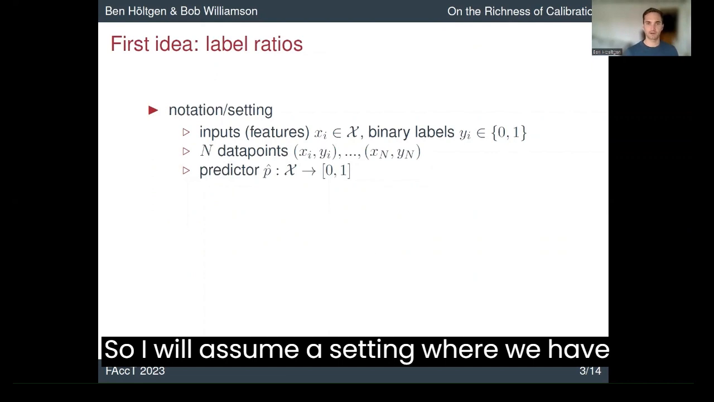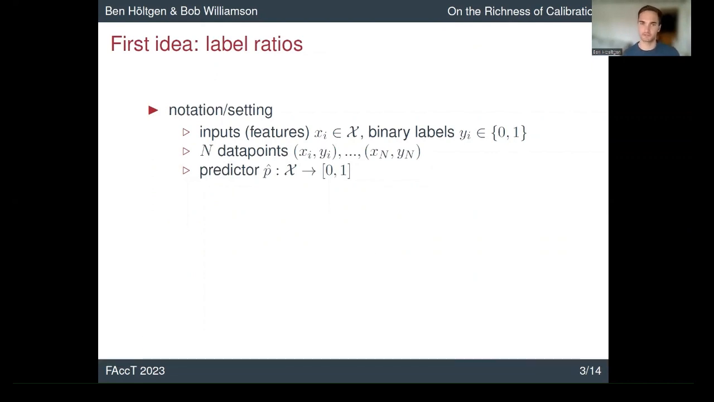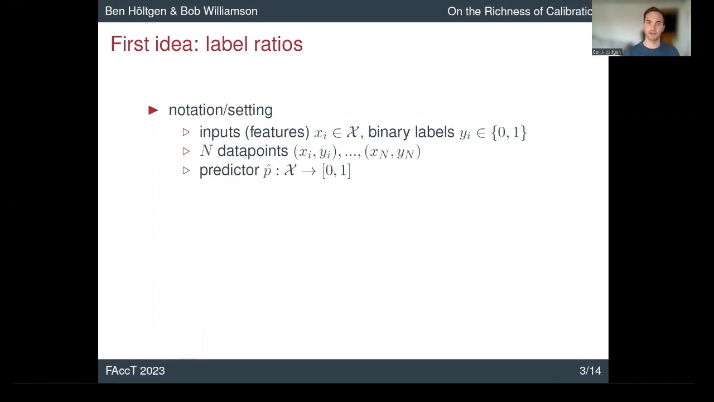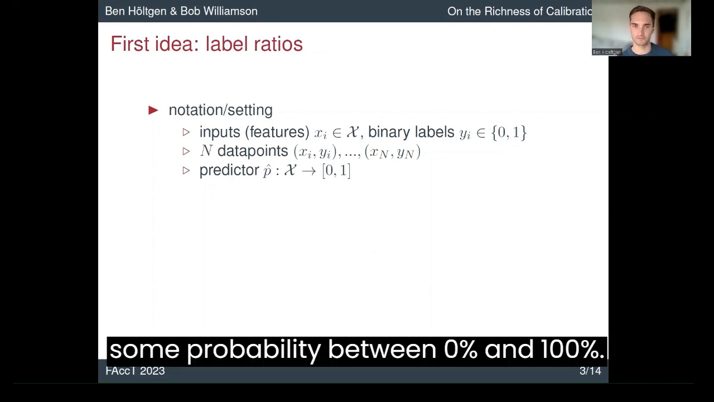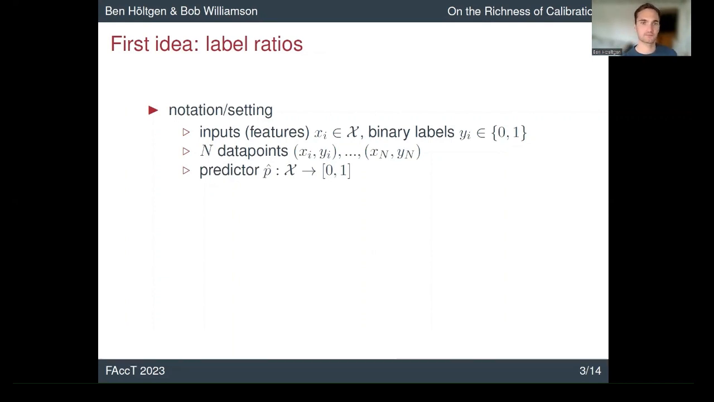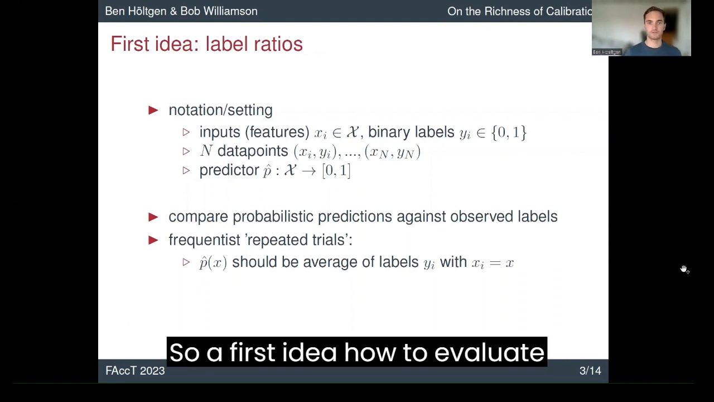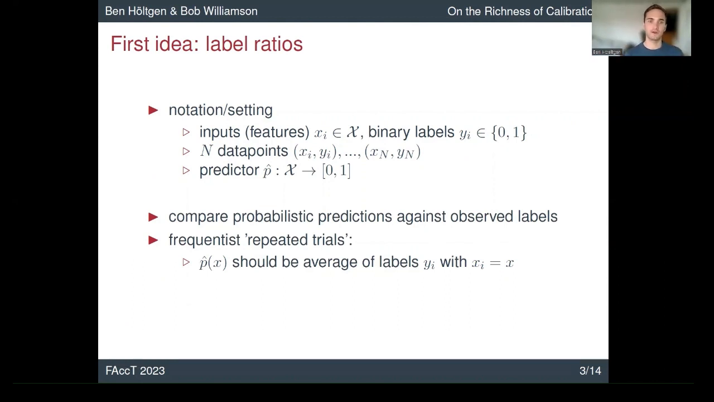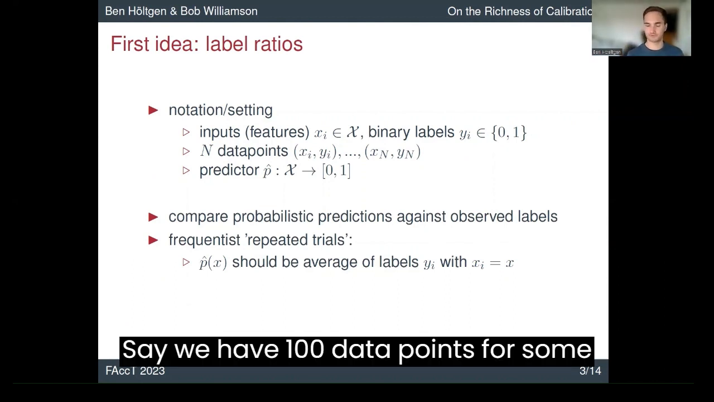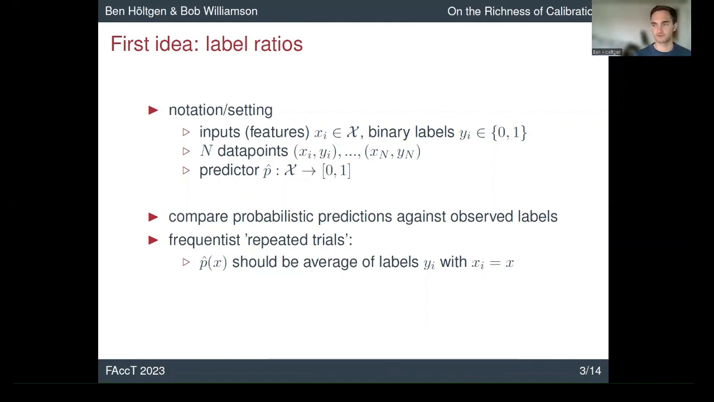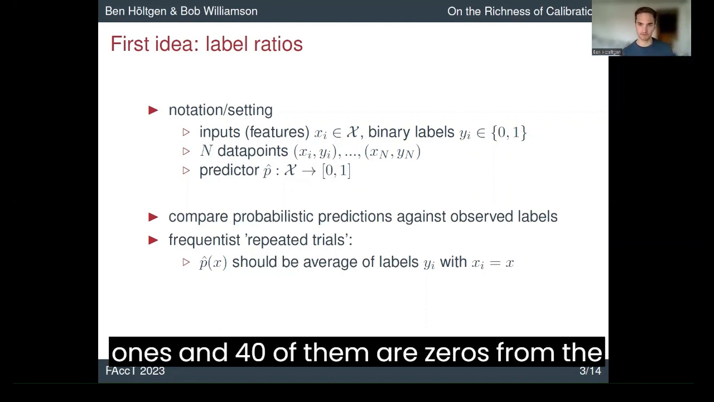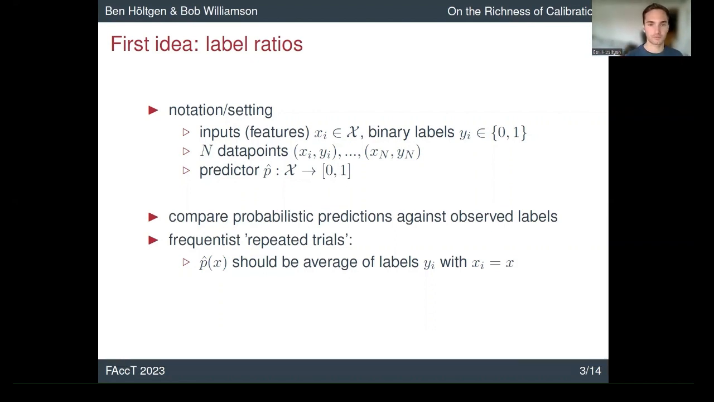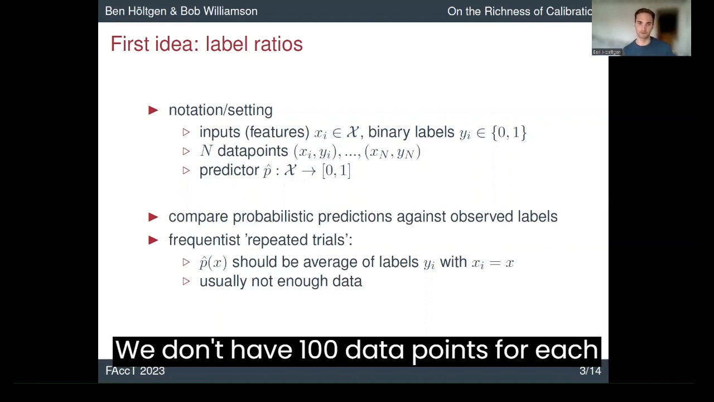So I will assume a setting where we have data points which have some input features and some binary label. And then we have a predictor p hat, which maps inputs to some probability between 0% and 100%. So a first idea how to evaluate probabilistic predictions could be to use some sort of frequentist reasoning where we have 100 data points for some input, and 60 of them are ones and 40 of them are zeros from the labels. And we could say 60% is a good probability for this. But the problem is that usually we don't have enough data. We don't have 100 data points for each possible input.